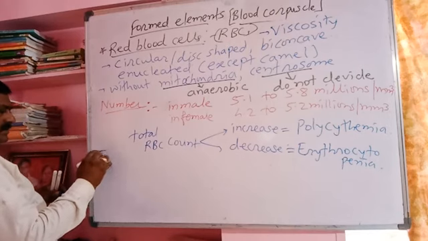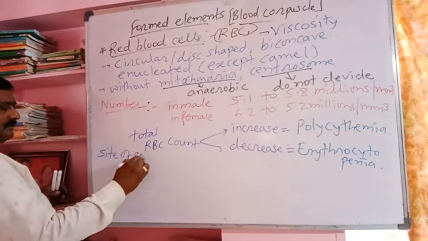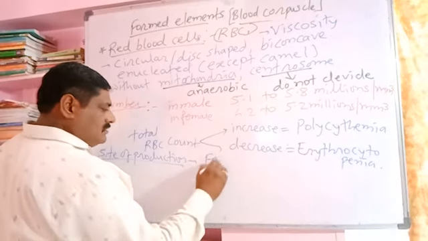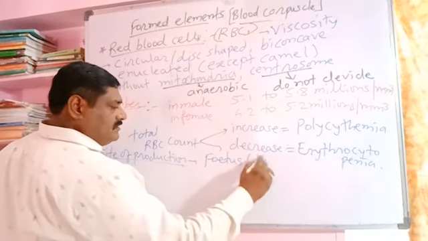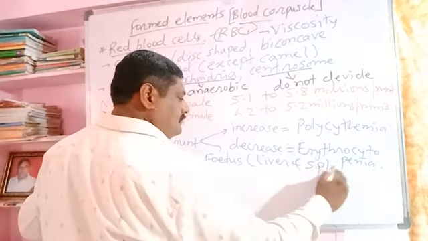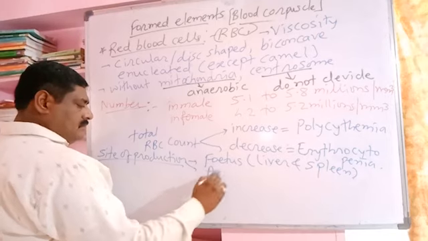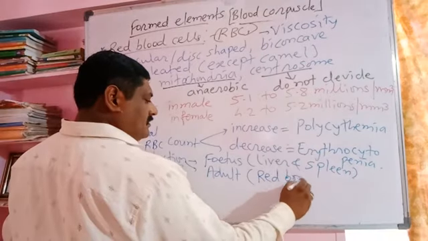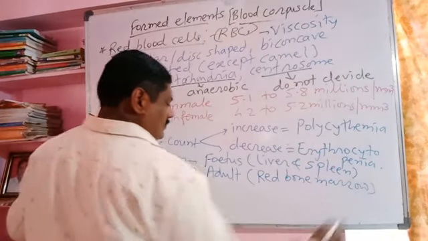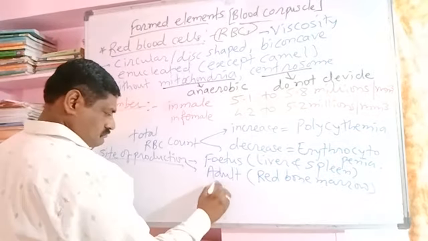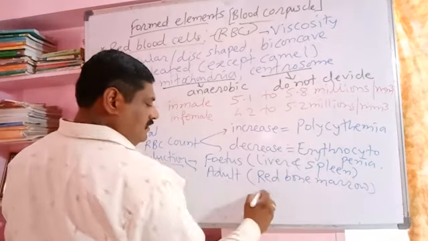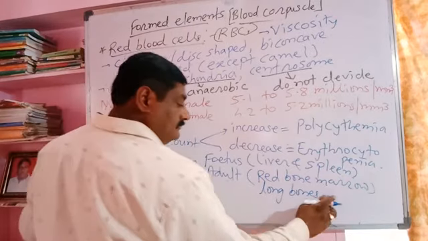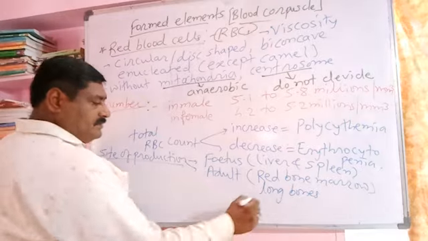The production of RBC takes place in the fetus, in the growing embryo, in the liver and spleen. While in adults, the production of RBC takes place in the red bone marrow of the long bones, like humerus, femur, radius, ulna, tibia, fibula.